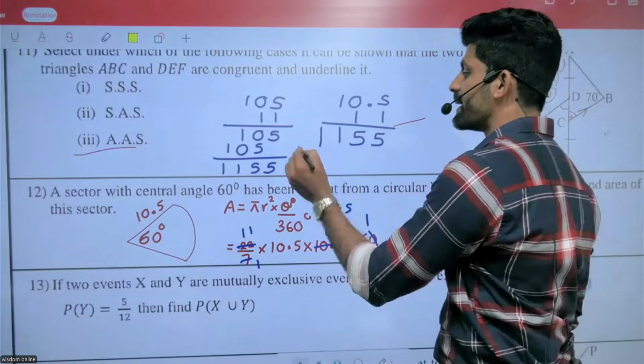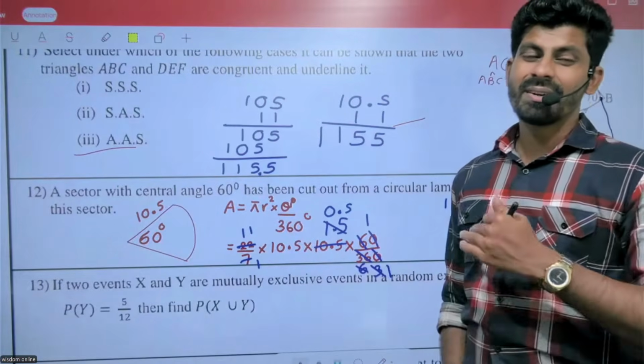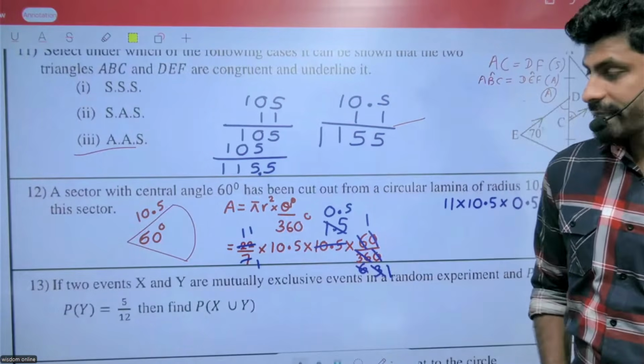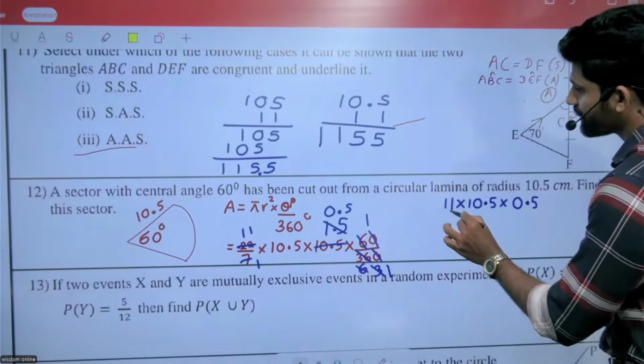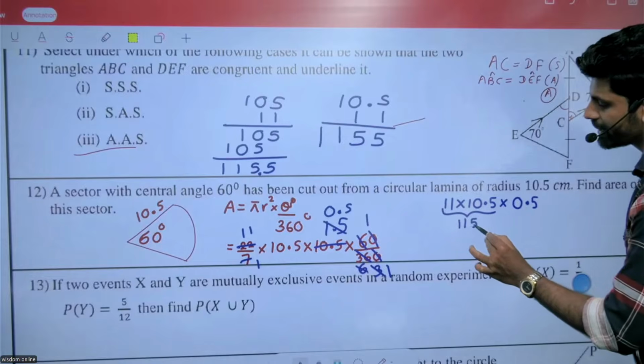Now how many decimal places? The answer is 115.5.